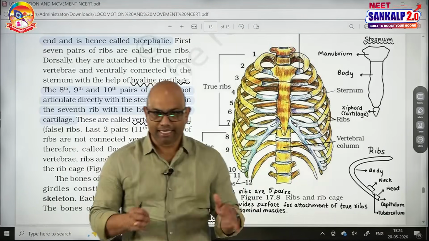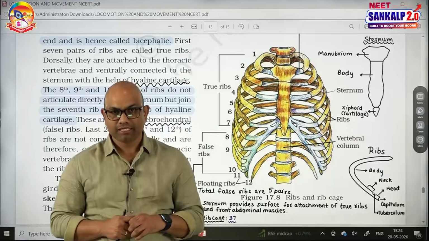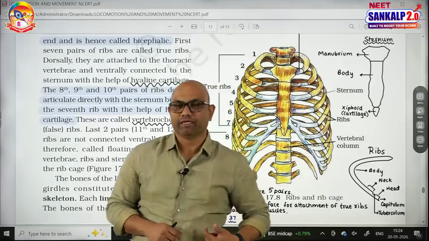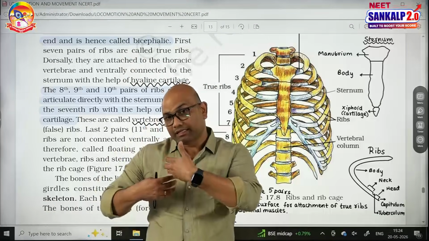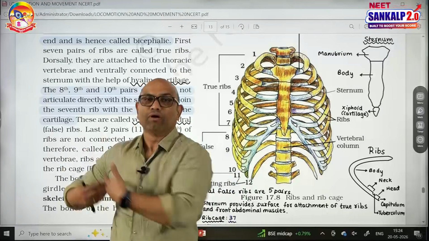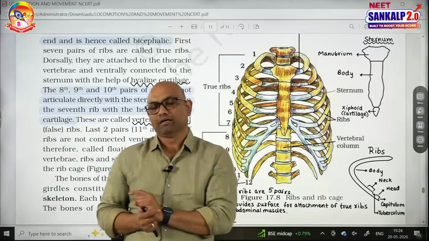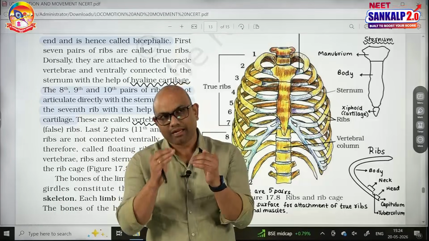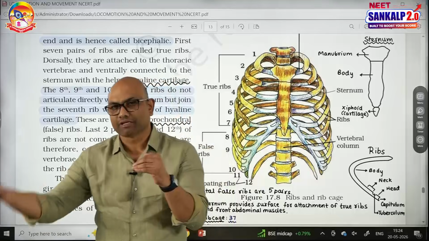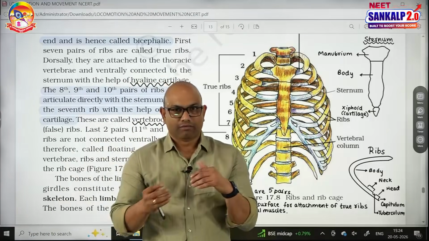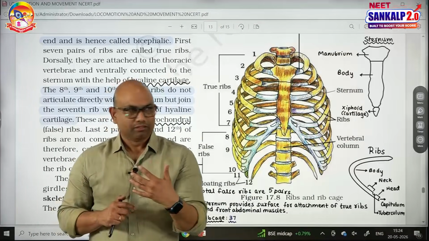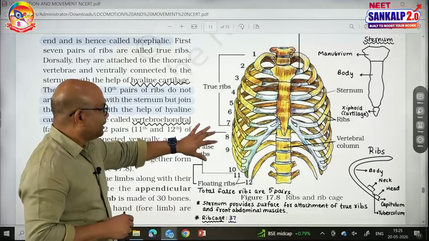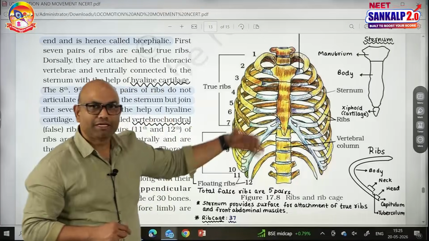Ribs are said to be double-headed, bicephalic ribs, because they have 2 articular surfaces towards the dorsal side of the body. It is not on the ventral, towards the dorsal side, while the rib is attached to the vertebra. It has 2 head-like structures. With one head, it is attached to the centrum of the vertebra. With another head, it is attached to the transverse process of the vertebra with the help of capitulum and tubercle.